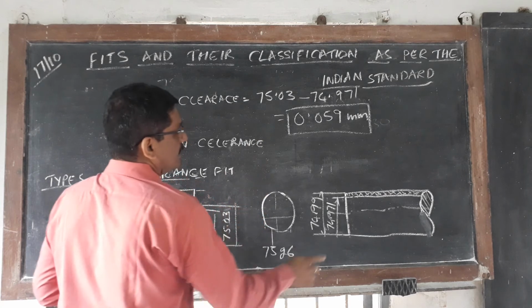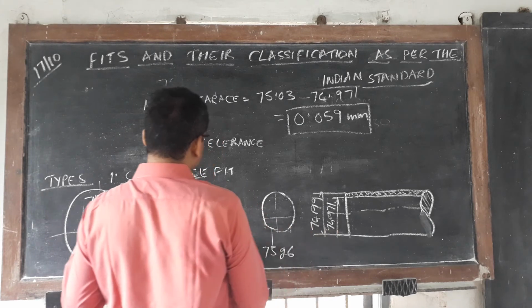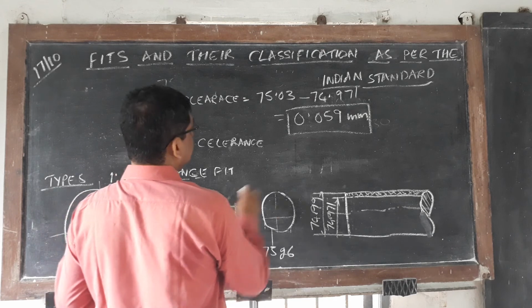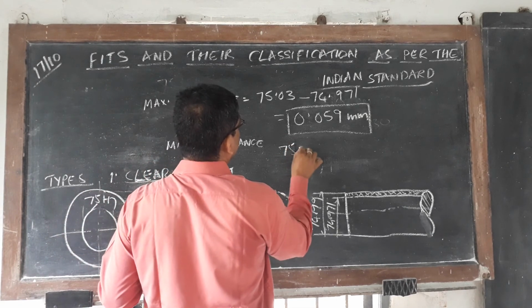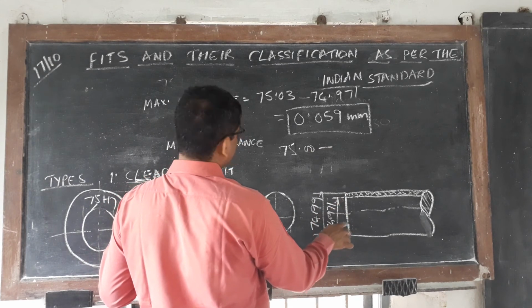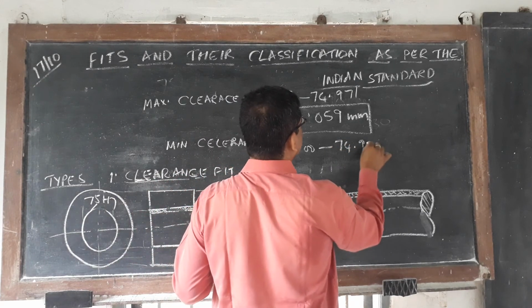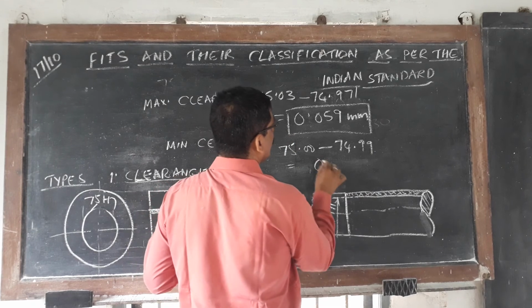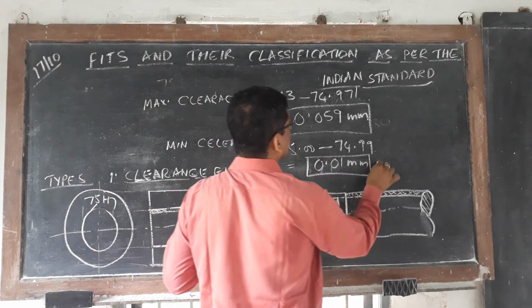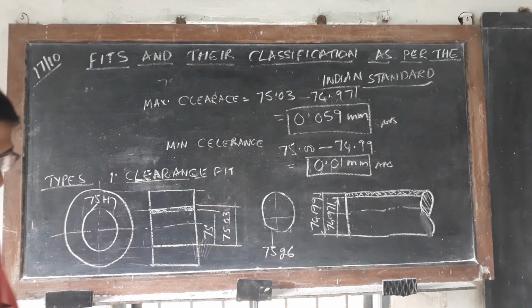You can also see directly: the minimum of the hole, that is 75, minus the maximum of the shaft, 74.99. It is nothing but 0.01 mm.